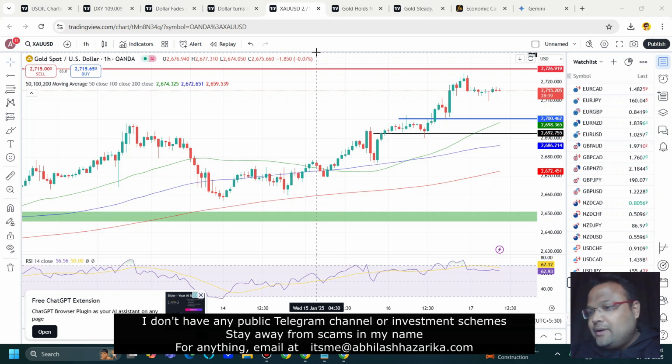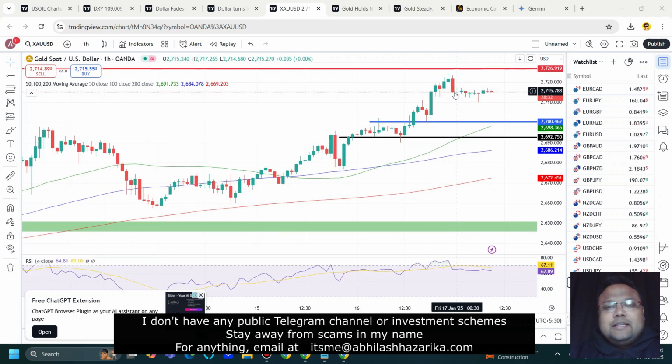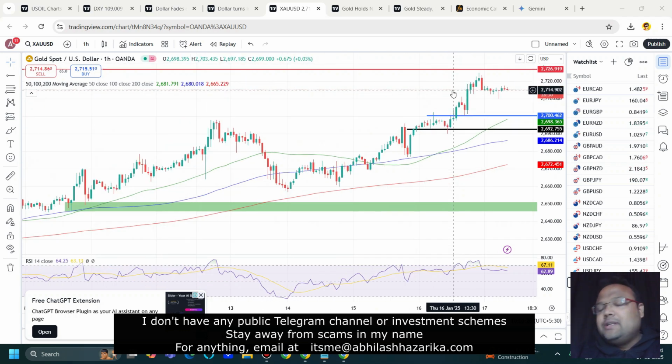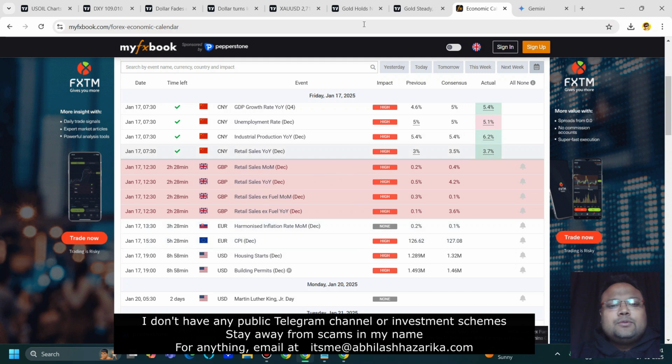And this is the chart of gold, and finally we can see that gold is trading above 2700. So this is the current situation of gold, and gold is more or less bullish right now, or very much bullish. Okay, if we look at the economic calendar, we can see today we have news coming up during the US session, but it's not a major event like building permits, housing starts. So this should not bring any volatility to the market, but we should also not forget that today is Friday.